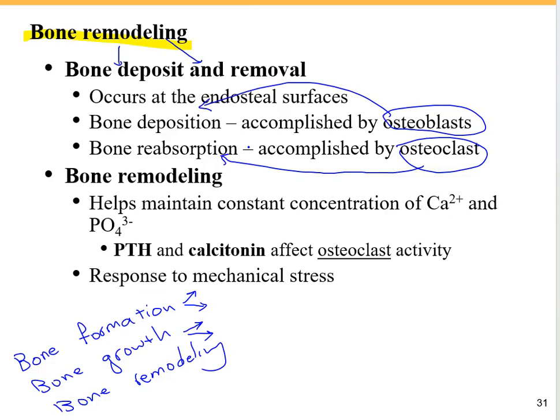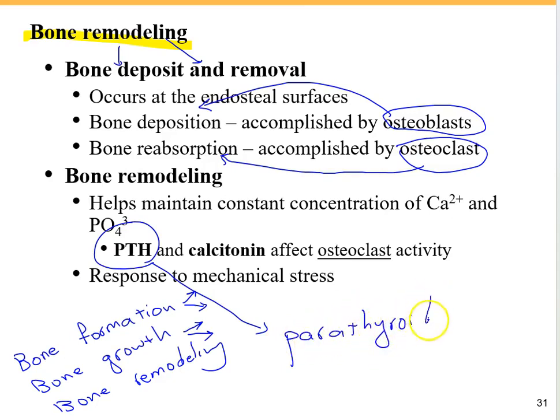And in this process of bone remodeling, we have hormones which can regulate it. The parathyroid hormone is produced by the parathyroid glands.